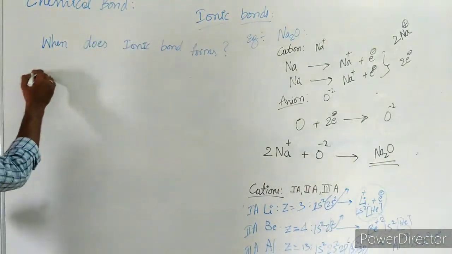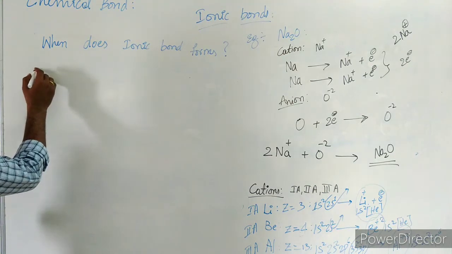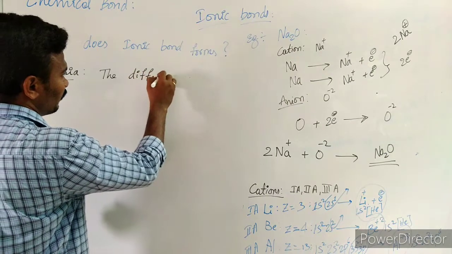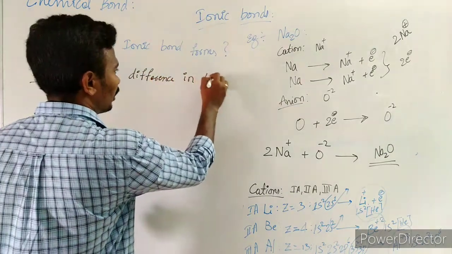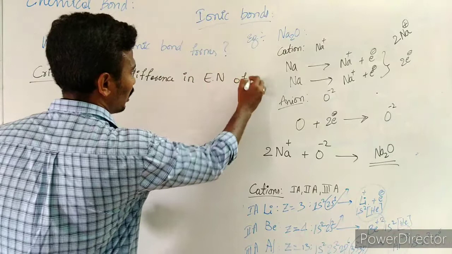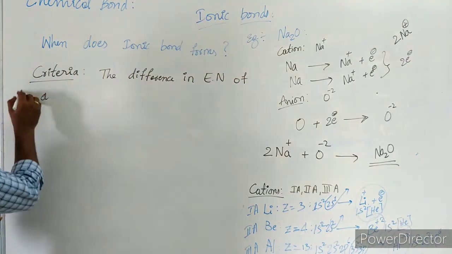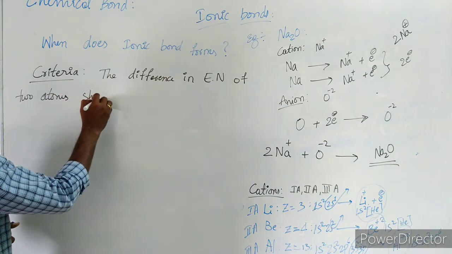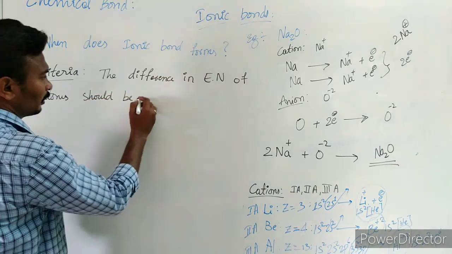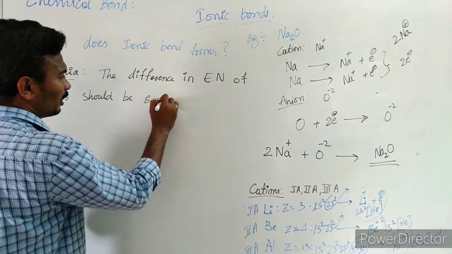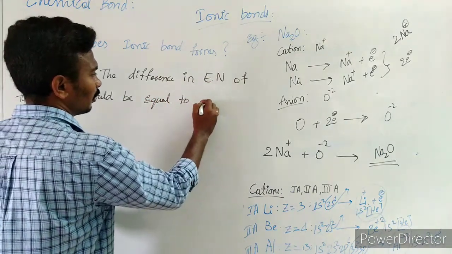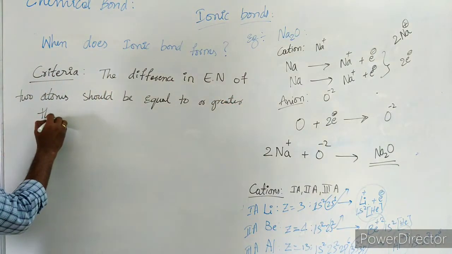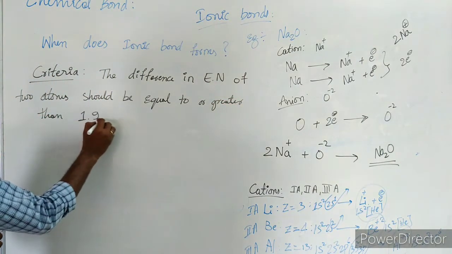Let us see. In order to form an ionic bond, the difference in electronegativity of the two atoms should be equal to or greater than 1.9.